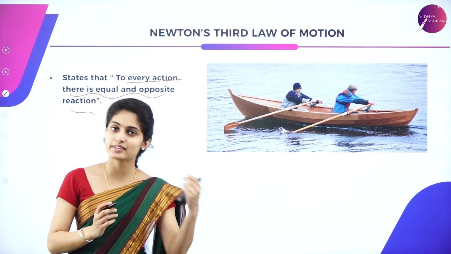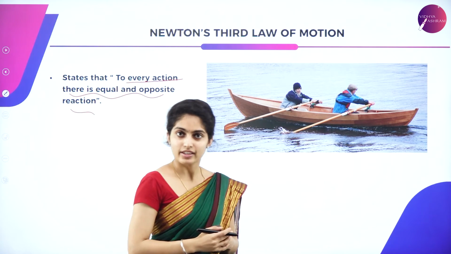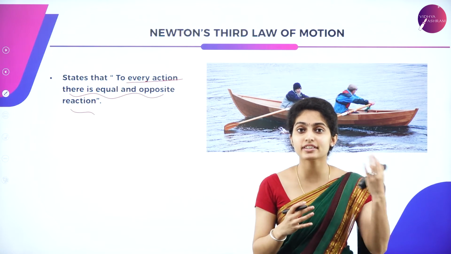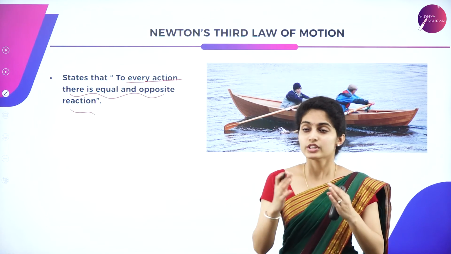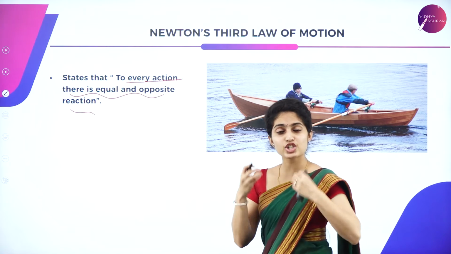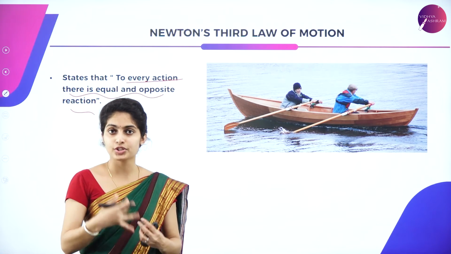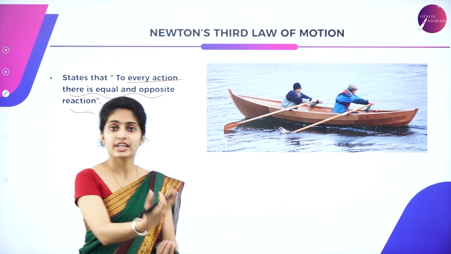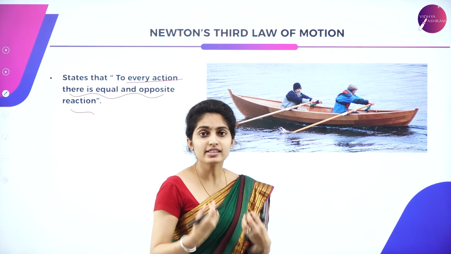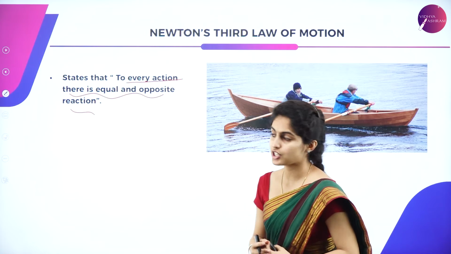Suppose you slap a person, he'll slap you back, right? Suppose you imitate a dog, it barks against you. So to every action you perform, or nature performs on us, there is an equal and opposite reaction.